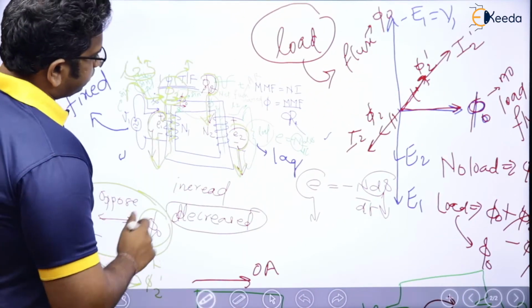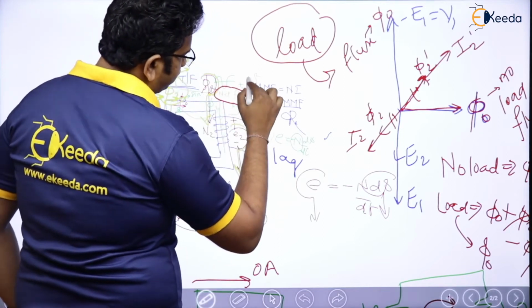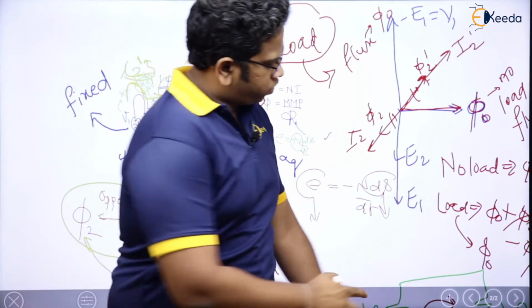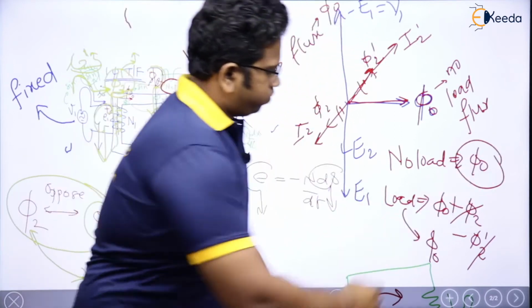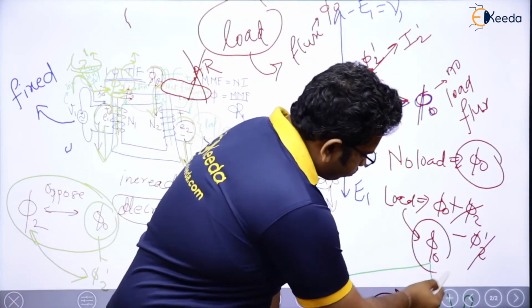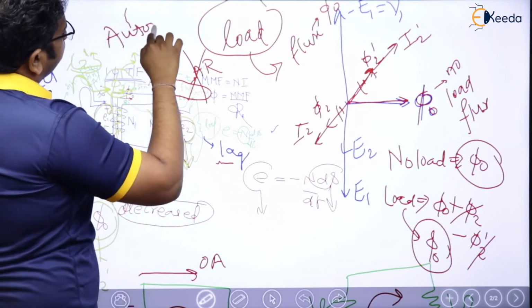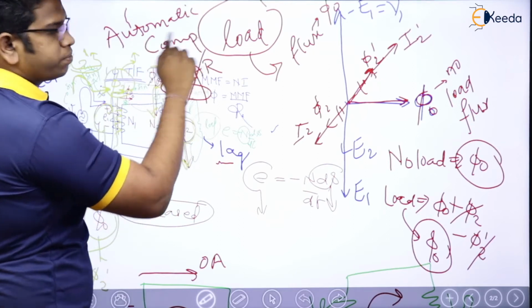So my statement here that net flux is going to be varied and because of that armature reaction is going to be there is wrong, because no load flux is phi naught, loaded conditions also it is phi naught, which means there is automatic compensation of the flux.